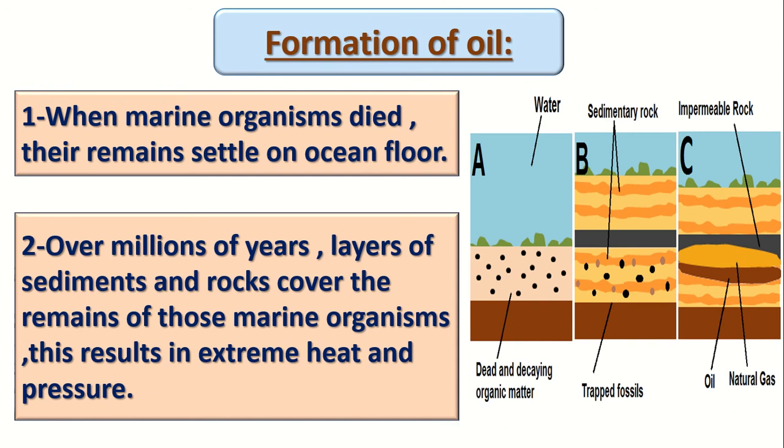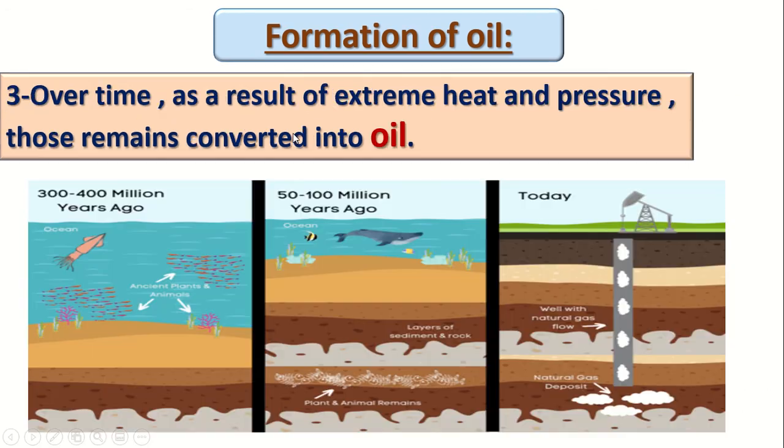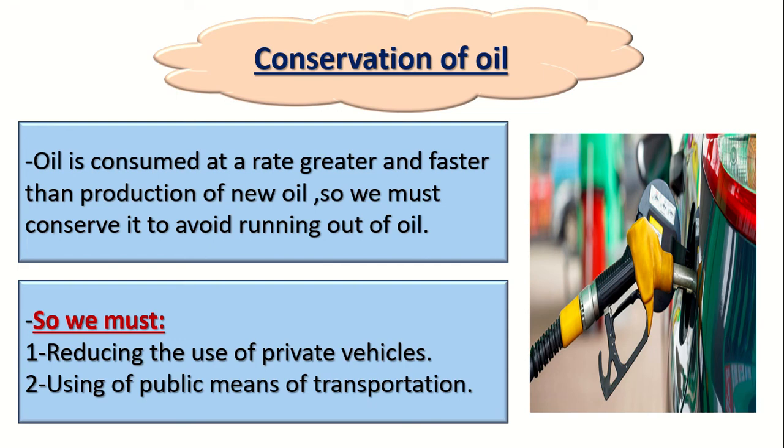Why? Because under the earth's surface there is what? High temperature and high pressure, or extreme heat and extreme pressure. And after time it will also change into oil, and we will extract it from under the earth's surface.